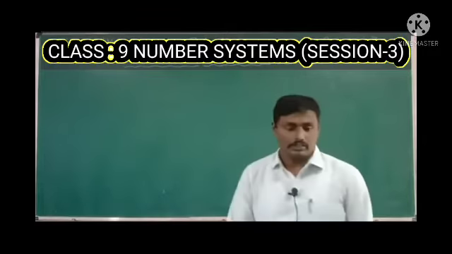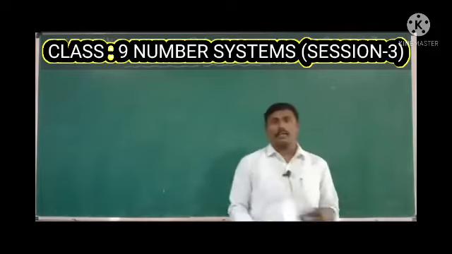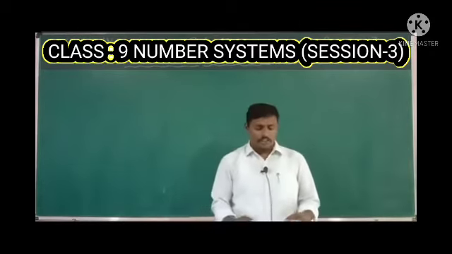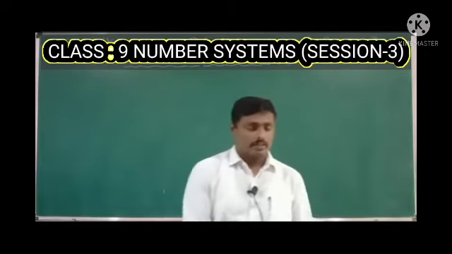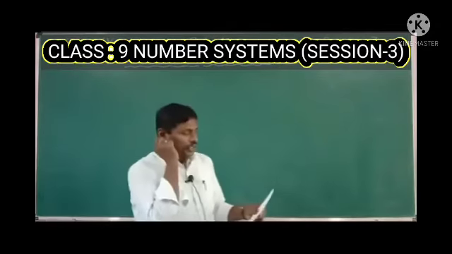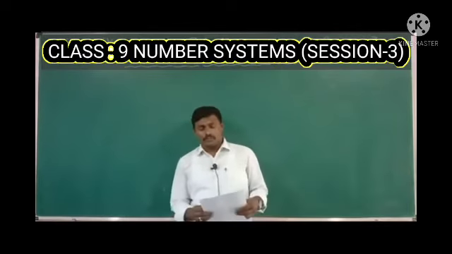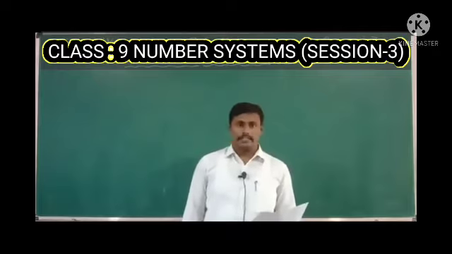Okay. In this session also we will discuss some more examples related to that concept only. After that we will discuss the conversion of recurring decimals. Okay. See the first question. Without actual division, find which of the following rational numbers are terminating decimals.